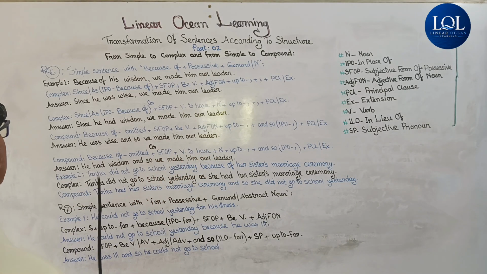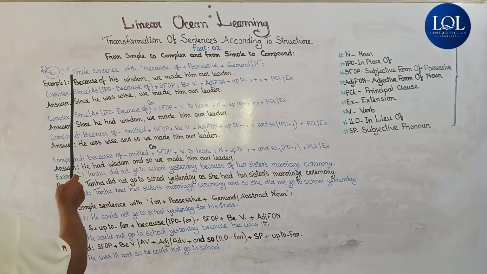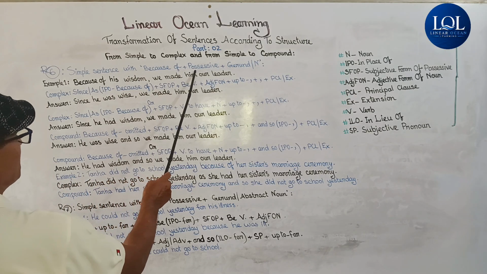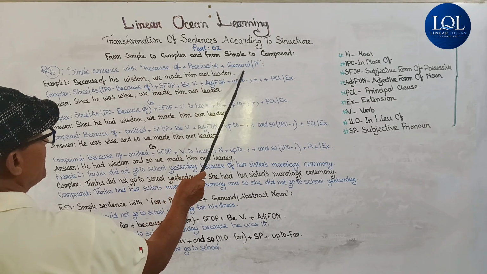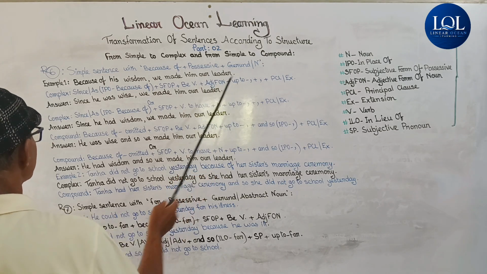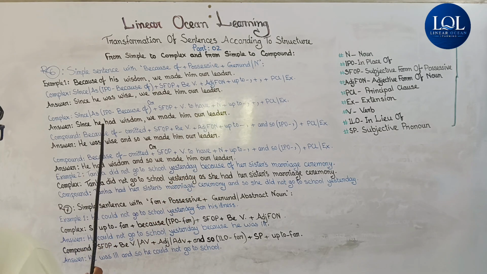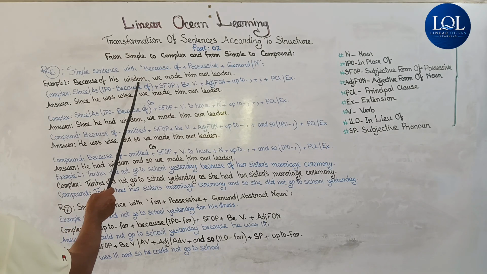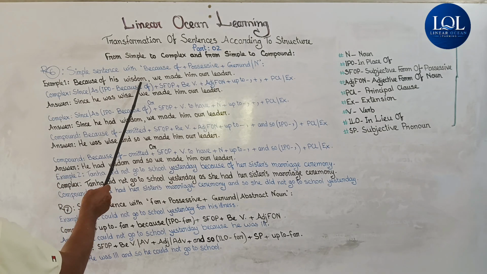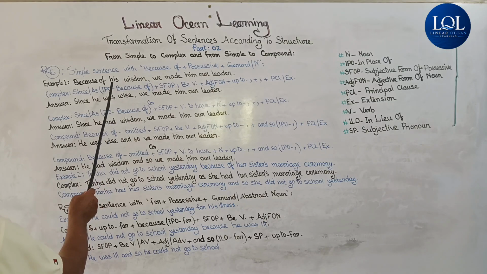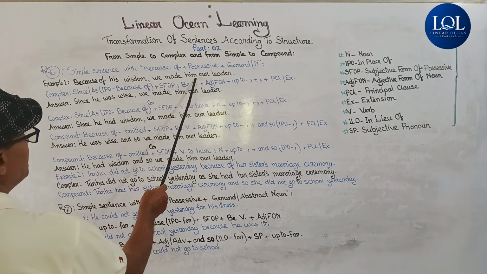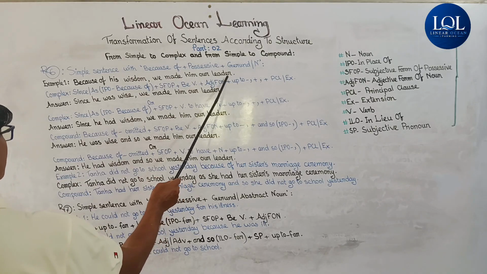Today my video is on rule 6 and it is about simple sentence with because of plus possessive plus gerund or noun. Example 1: Because of his wisdom, wisdom is a noun, it's an abstract noun. Because of his wisdom, we made him our leader.